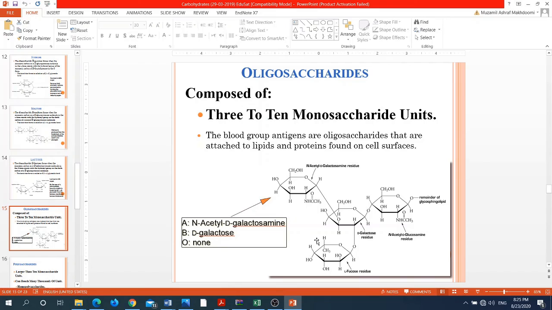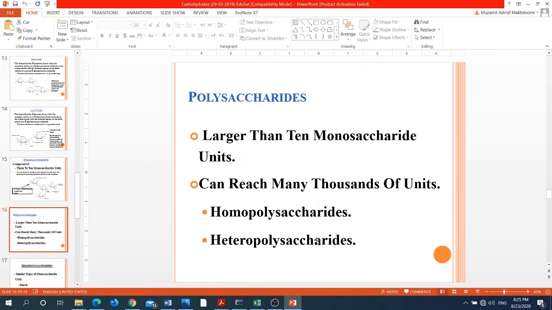These oligosaccharides are an important part of glycoproteins. Glycoproteins are the proteins which contain a protein part and a carbohydrate part. In most of these glycoproteins or glycolipids, the carbohydrate part is basically an oligosaccharide.